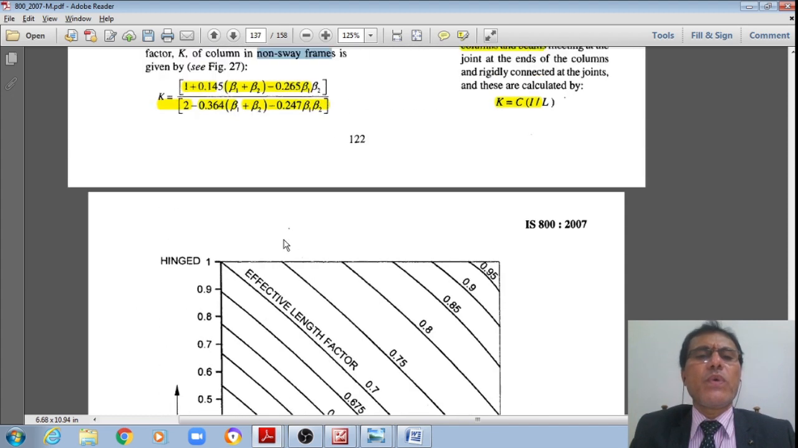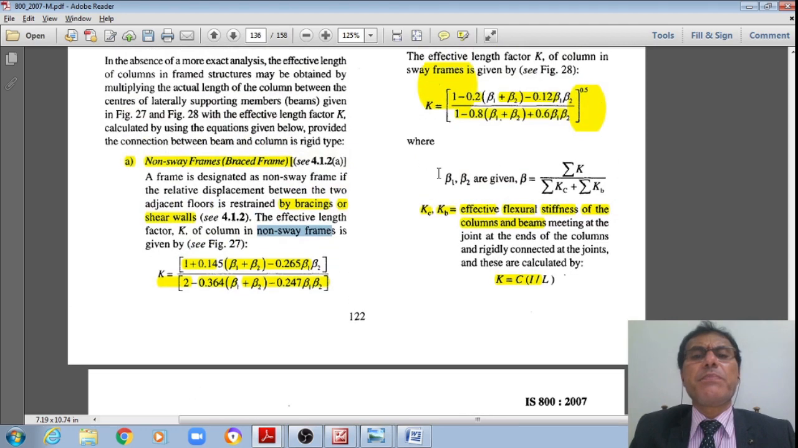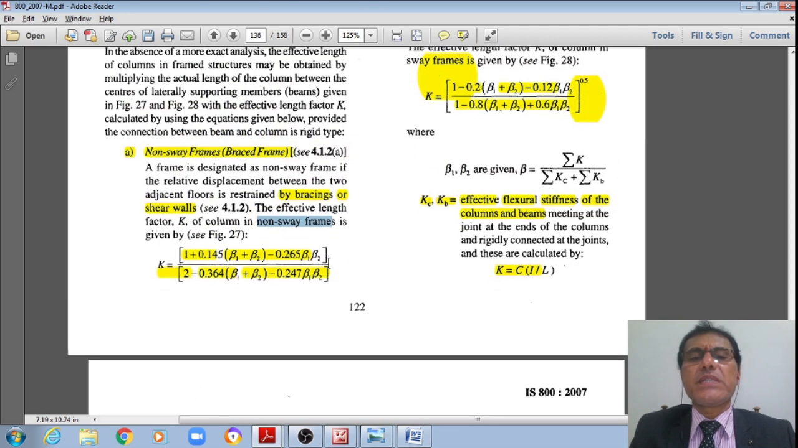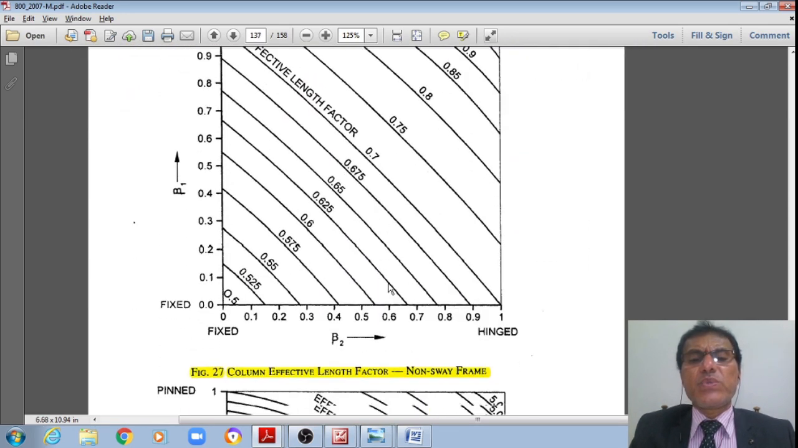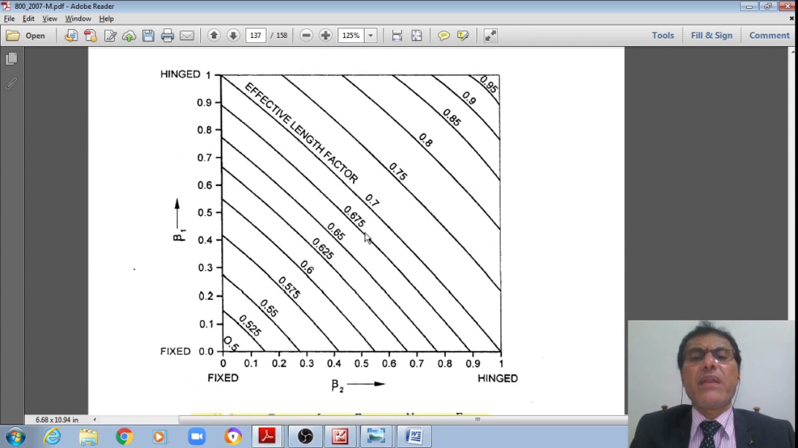Keeping in view, once you know what beta 1 and beta 2 are, you can calculate using this formula. It is a non-sway frame. Then you add beta 1 and beta 2. This is the fixed end to the hinged end, a fixed end along the x-axis to a hinged end.